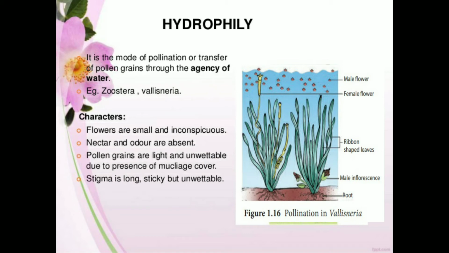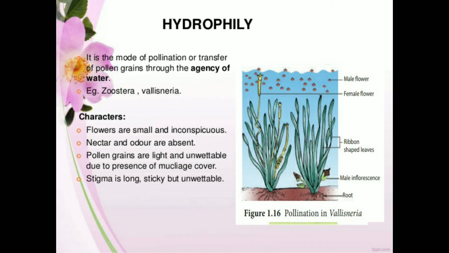So here also, to keep the viability of pollen grains, what happens? One is the pollen grain is light, so they can float above the water and reach the female flower. That is one condition. Another, unwettable, as I said: if they get swollen, maybe they lose their viability, maybe they get destroyed. So to not get destroyed, they are covered with a mucilage, mucus layer, so they won't get wet.